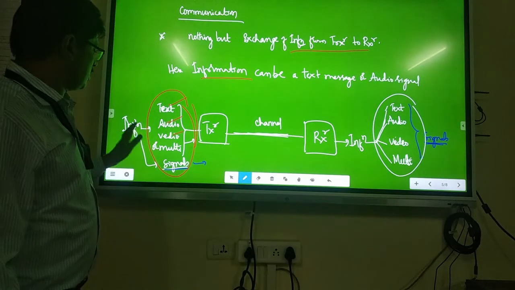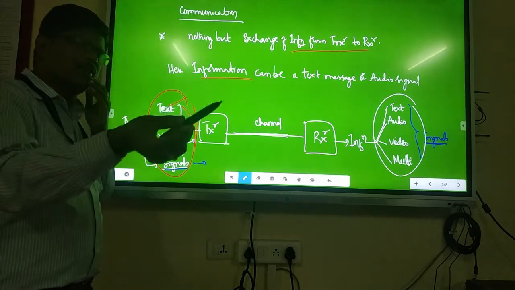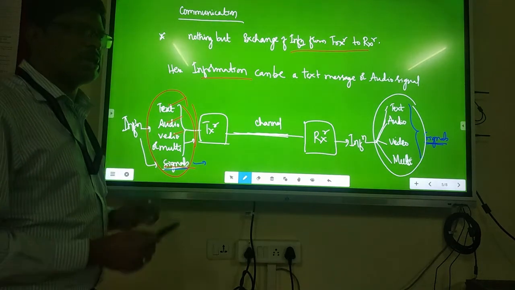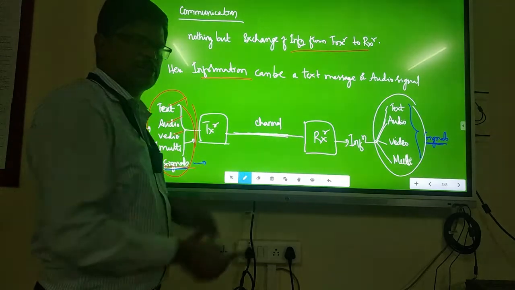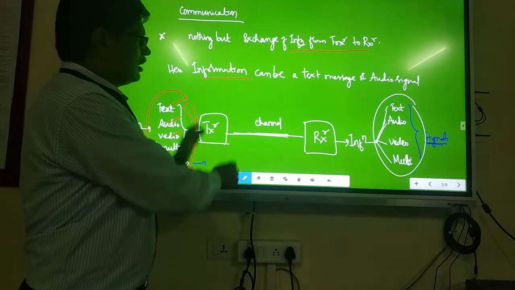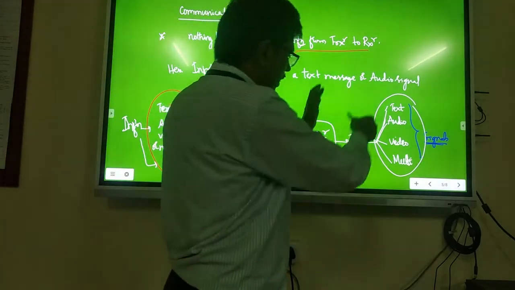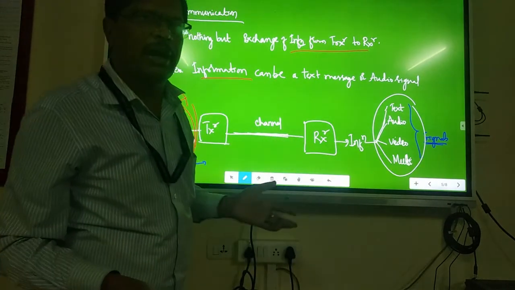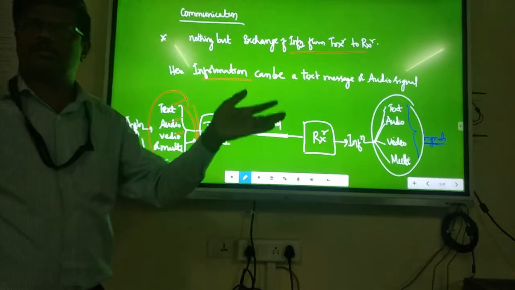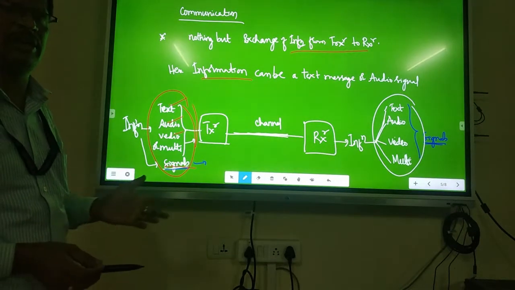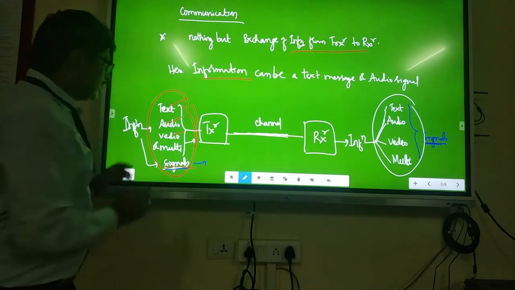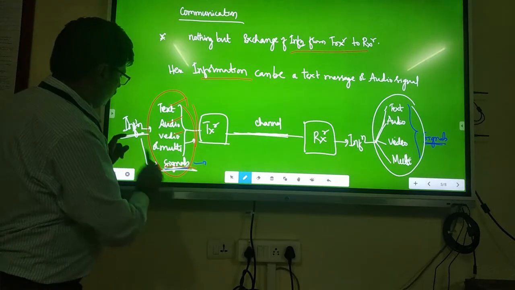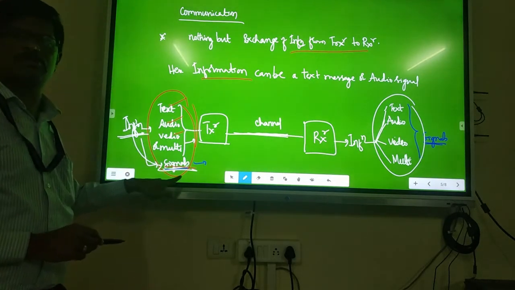Now, how is this information transmitted? It is always transmitted in terms of signals, electrical signals. Convert the information into electrical signals, send it through a channel, and then reverse the process and get back the original. After all, this is what the world is today. This is what you are doing anywhere, with anything. That is why communication, the exchange of information, means the information has to be in terms of signals only, which you have to study.